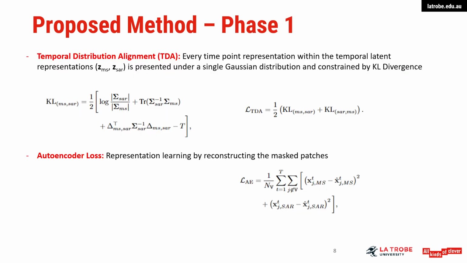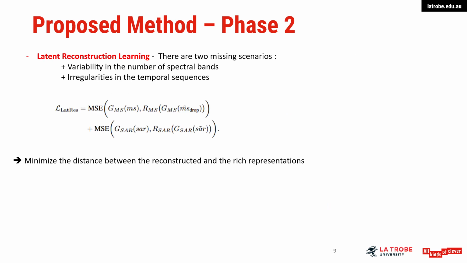Let's now dive into phase 1 of our proposed method, which focuses on temporal multimodal learning. We introduce temporal distribution alignment, or TDA, which ensures that representations from multispectral and SAR modalities at each time step are aligned. This is achieved by modeling both sets of representations under a shared Gaussian distribution and minimizing the Kullback-Leibler divergence between them. Mathematically, the KL divergence measures how much one distribution diverges from another. In our case, how different the temporal representations of multispectral and SAR are. Our total TDA loss combines KL divergences in both directions to enforce symmetric alignment. In addition, we apply an autoencoder loss, which drives the model to learn robust representations by reconstructing masked input patches.